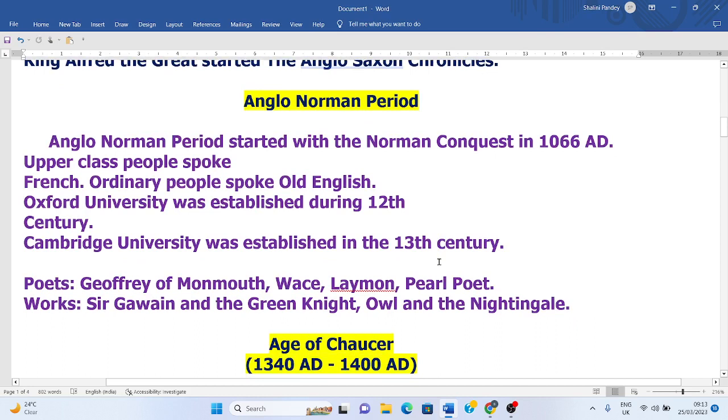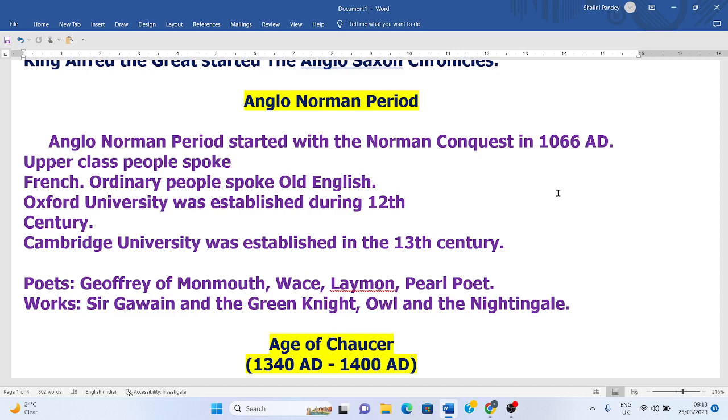Now we will discuss the Anglo-Norman age. It begins with the Norman conquest in 1066 AD, and it is also called the Anglo-French period because French influence was very dominant in this period, and it belonged to the Middle English period. The upper class were speaking French during this period, and the ordinary, common people spoke Old English.